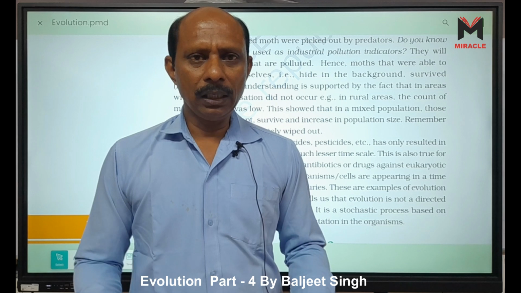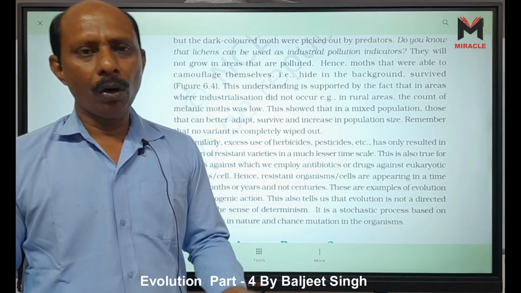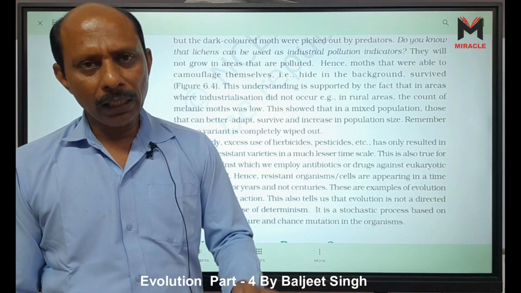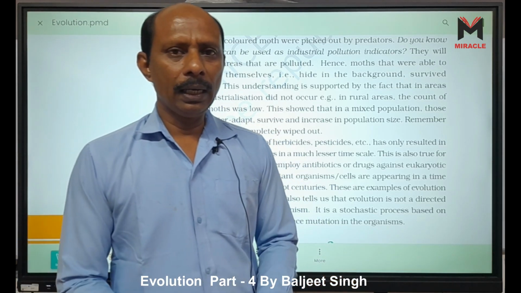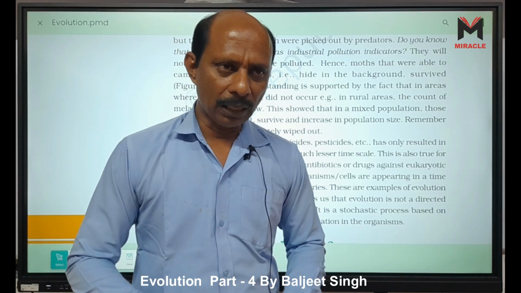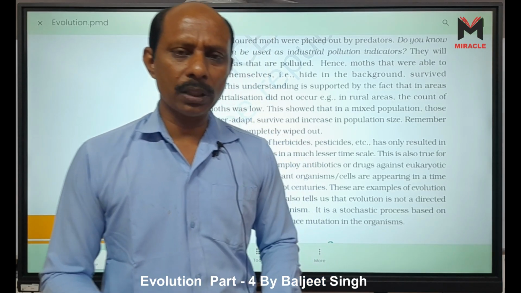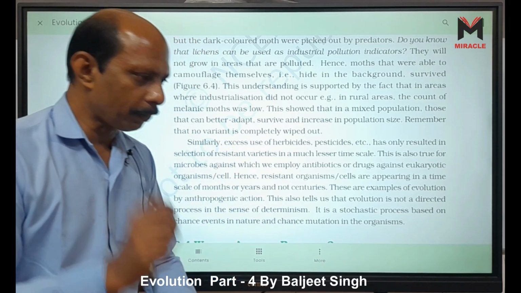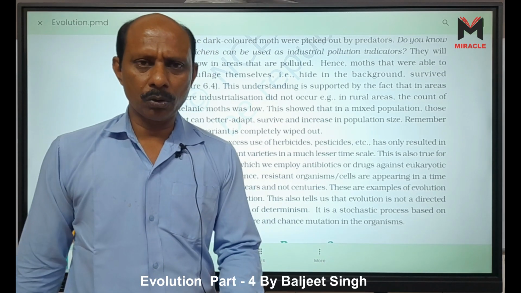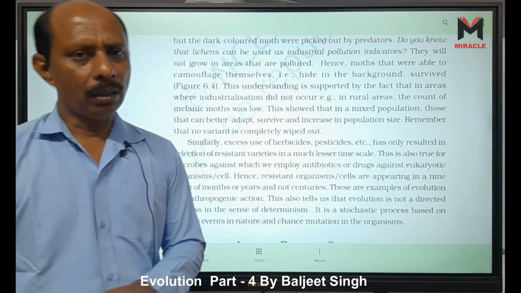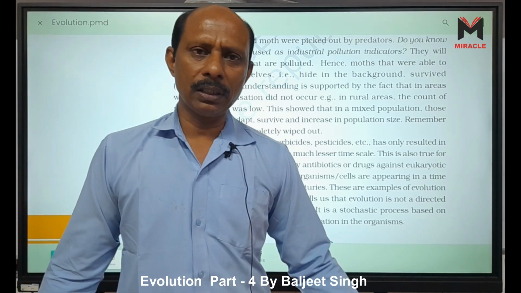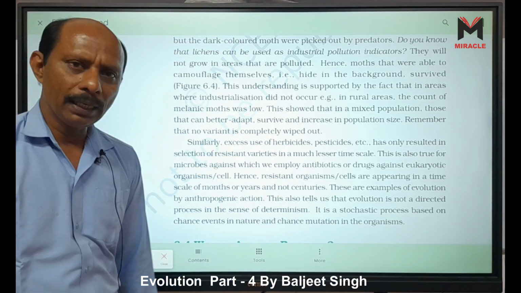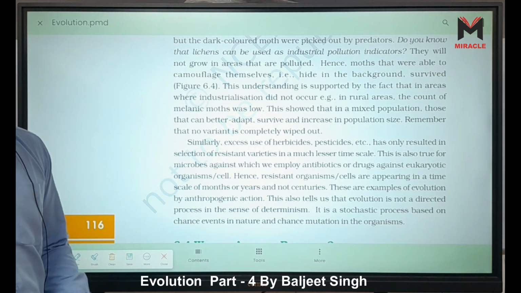And today, what happens if we spray DDT? Only the mosquitoes which have resistance against DDT reproduce, and only those mosquitoes are there who have resistance against DDT. That's why today if we spray DDT, some mosquitoes will die, but other mosquitoes survive because they are offspring of resistant varieties against DDT, right?